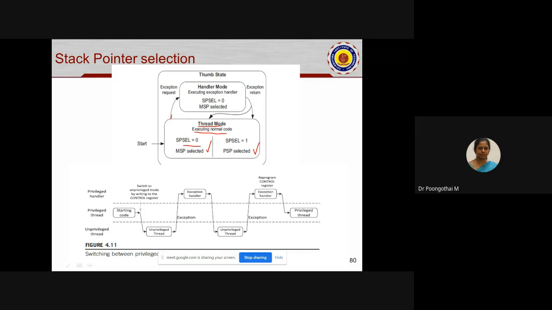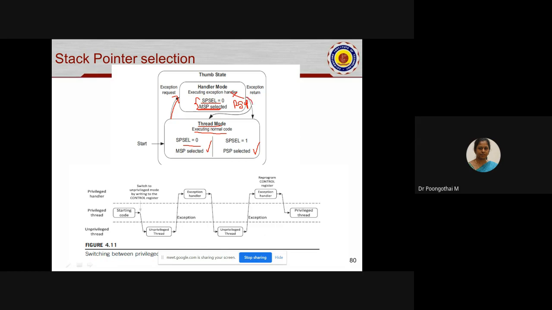Suppose it is in handler mode, where SPSEL is 0, meaning only MSP is selected. Under handler mode, we can use the main stack pointer only. We cannot select the PSP. That is a very important point: under handler mode, we cannot configure the stack selection, so the default selection is MSP.